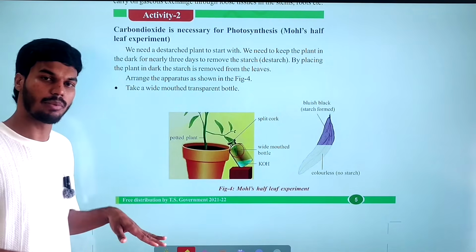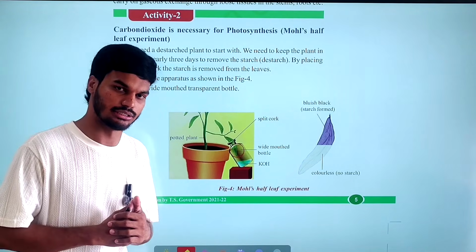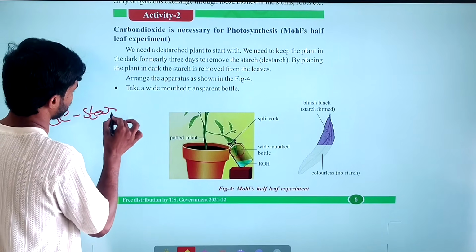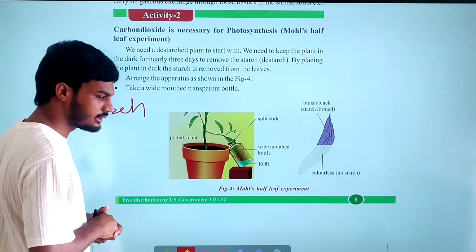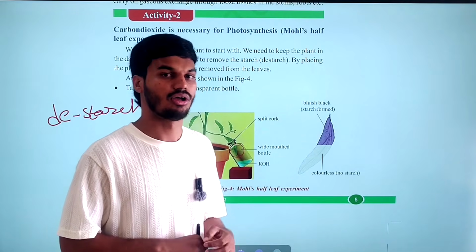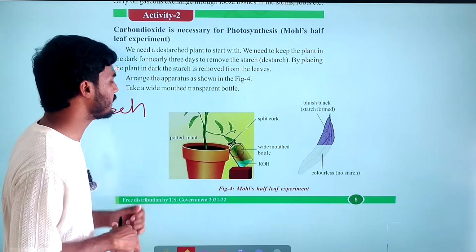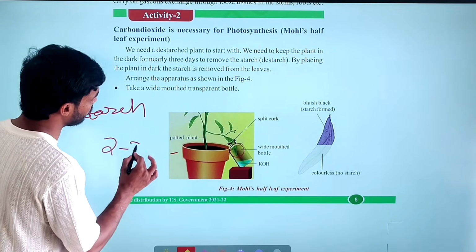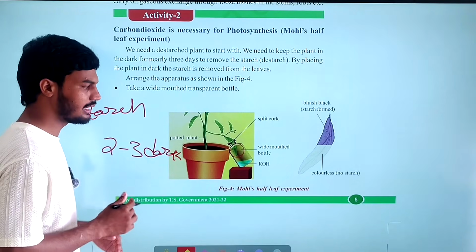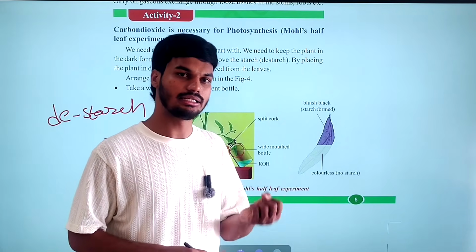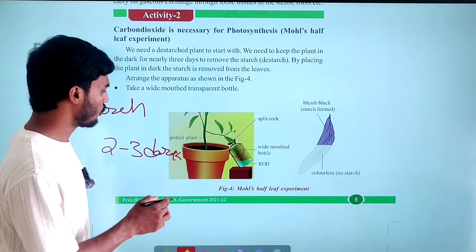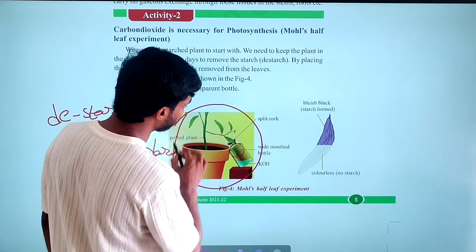First you have to take the potted plant and destarch it. What is meant by destarch? Destarch means removal of the starch present in the leaves. For destarching, you have to place this potted plant for 2 to 3 days in a dark room. Only then will the plant get destarched, meaning complete removal of starch from the leaves. So you have to take the destarched plant.